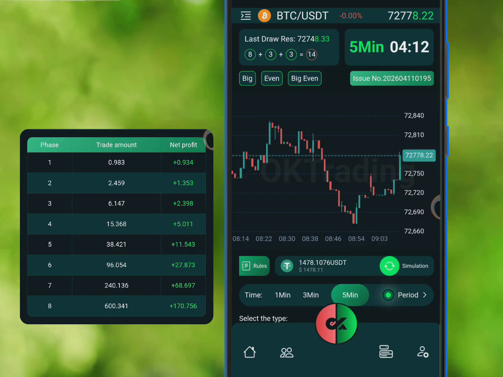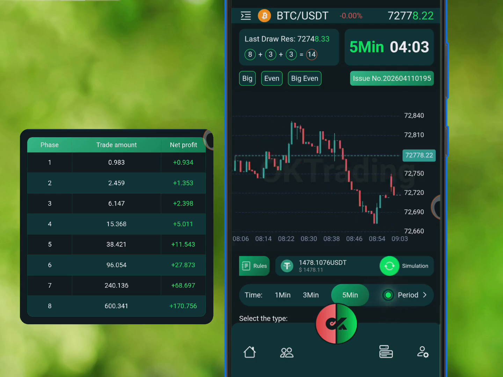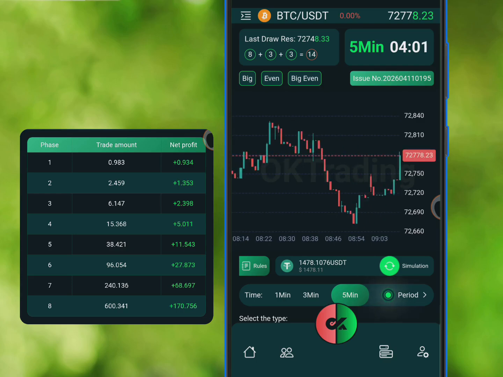Okay, so if you follow the 8 phases and of course you now have a loss after you follow those 8 phases, the platform is obliged to give you your 100% refund. That means they are refunding your capital 100%. This is what I mean.